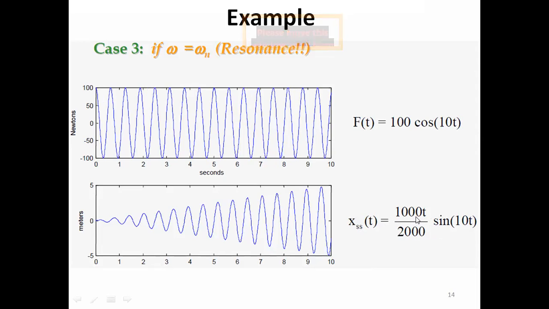And if we simulate this equation, you see that both of the signals would be in phase, plus sign here, plus sign here. But here the amplitude is a function of time. So the amplitude of vibration would increase with time, and as the time tends to infinity, the amplitude of the steady state response would tend to infinity. That is actually what the model is telling us. In reality, that would not be the case. At resonance, we would have a violent vibration. The amplitude of vibration would be a maximum, but it would have a measurable range. It would not be infinity.